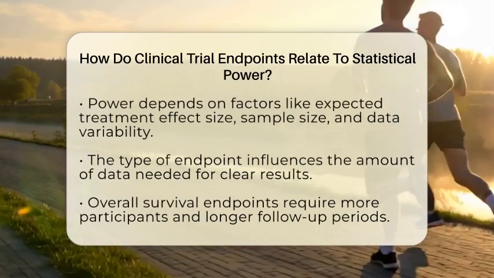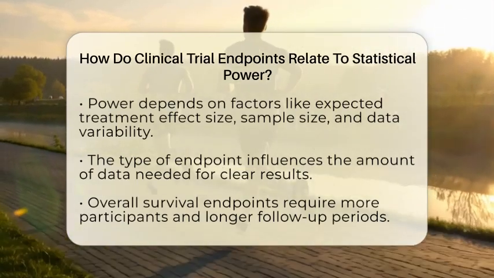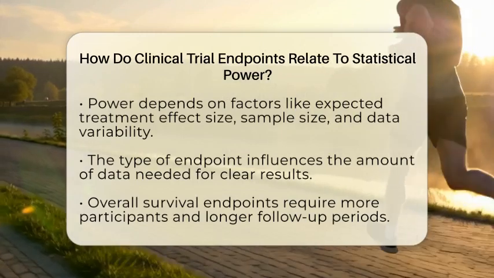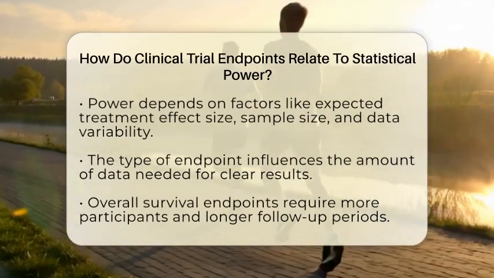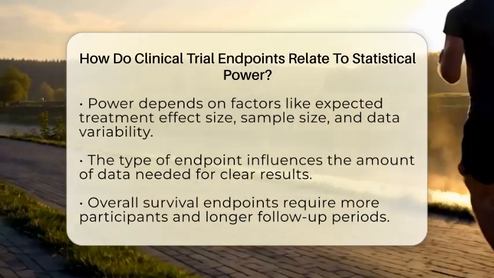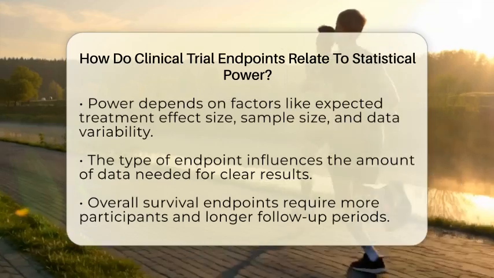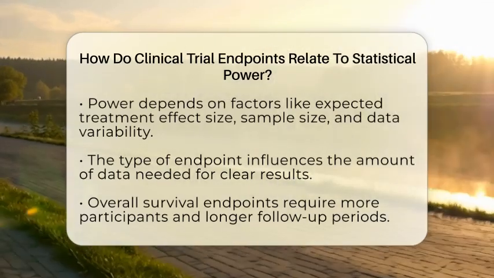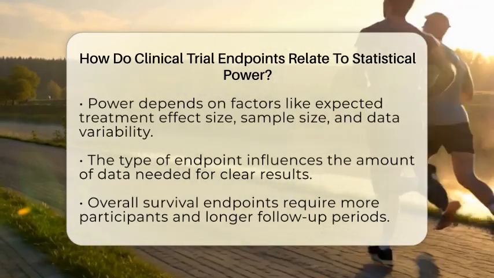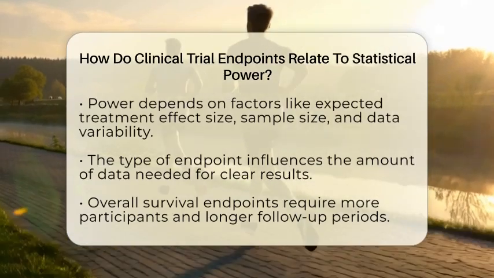On the other hand, surrogate endpoints like tumor response can happen sooner and more often, so trials can reach conclusions faster with fewer participants. This means the statistical power can be higher for these types of endpoints because there are more events happening in a shorter time.